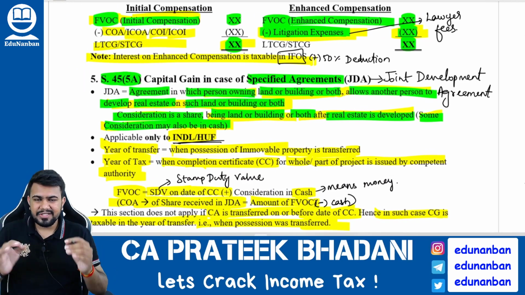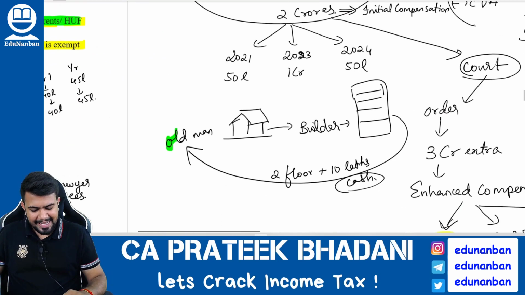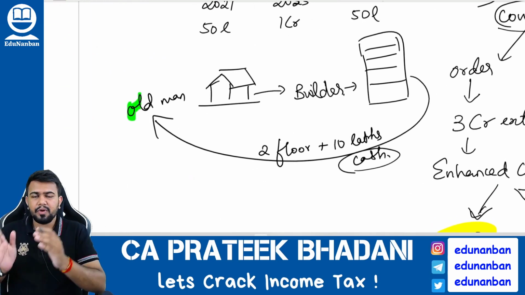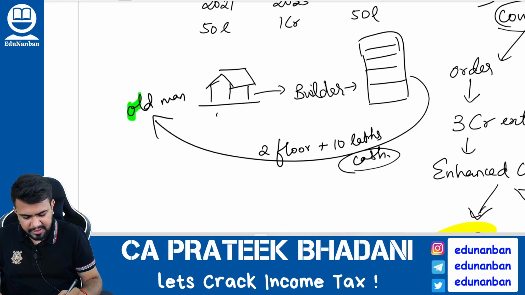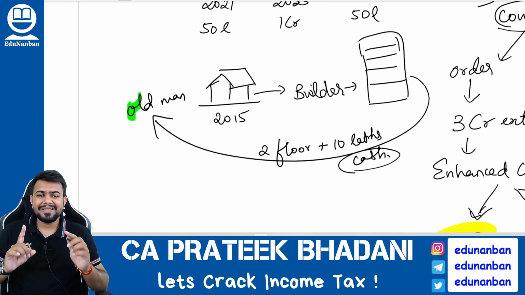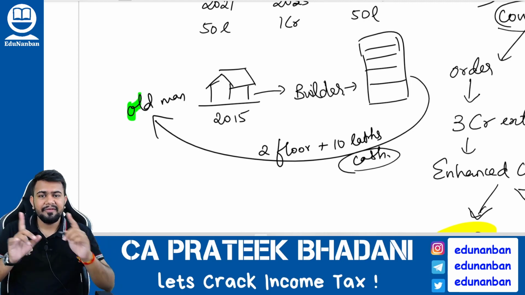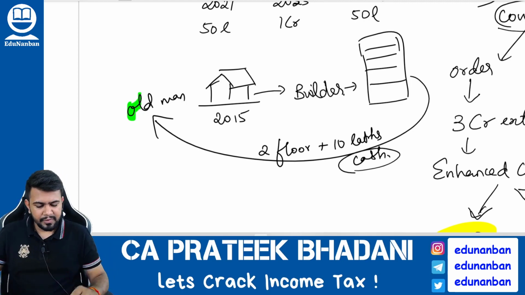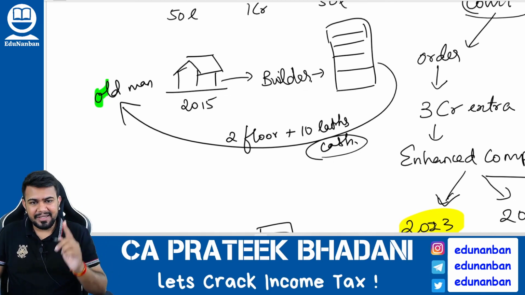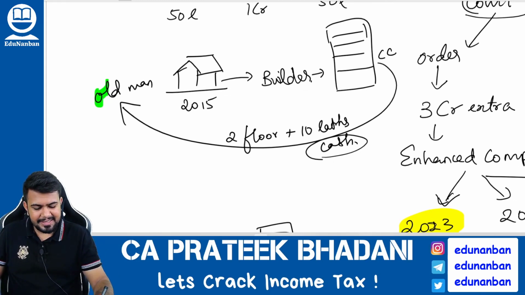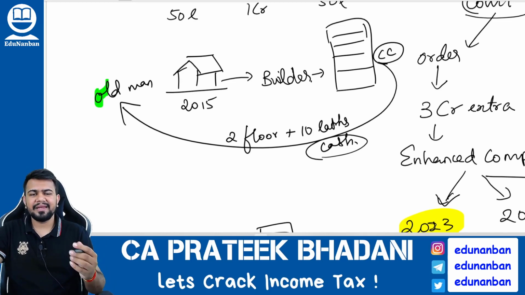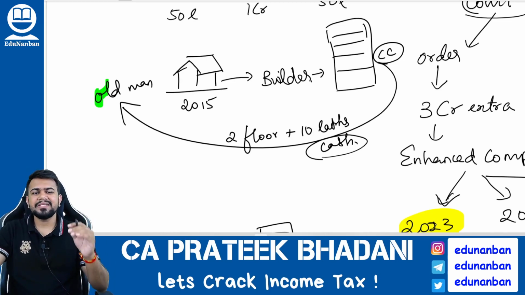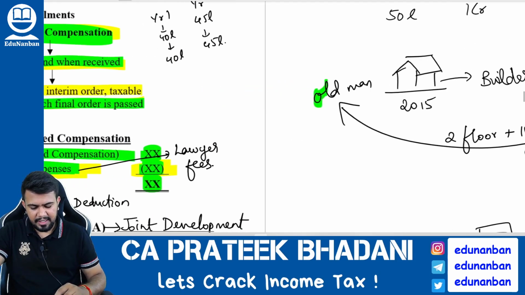Now, what is this section telling? This section is telling that transfer takes place in the year in which the property possession is transferred to the builder. Okay, let's say the possession was transferred in the year 2015. So when does the transfer take place? In 2015, when the old man gave the property to the builder. Then when does the capital gain arise? Capital gain arises when the builder is getting the CC, that is the completion certificate, of the 2 floors and giving the 2 floors to the old man. So capital gain arises when the completion certificate is issued by the competent authority.